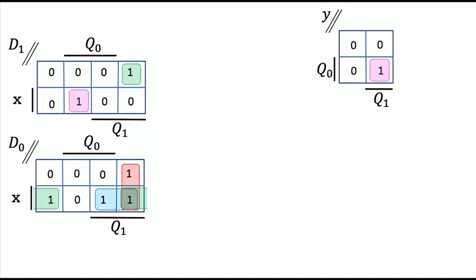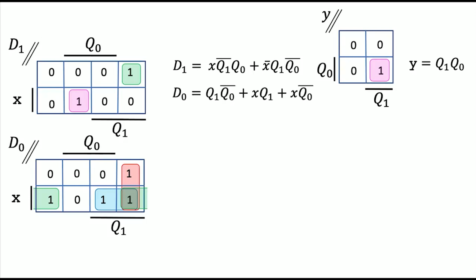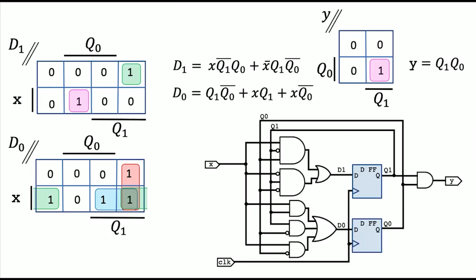All right, so we've got our K-maps. We can draw our essential prime implicants, and here I didn't make a list of them because they're all forced, so you're going to need them all. And we can get our equations then for D1, D0, and Y. So these are the outputs of that combinational logic cloud, right? And then all I need to do is hook them up to the flip-flops, and I'm done. And now I have a sequential circuit that behaves exactly according to that spec.